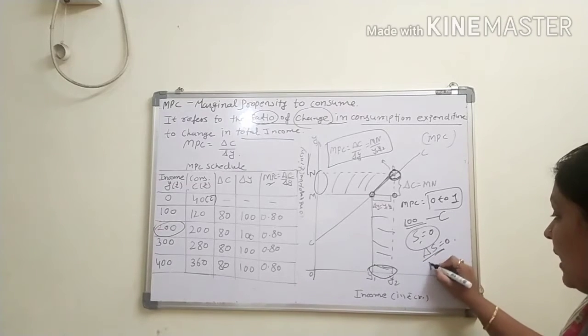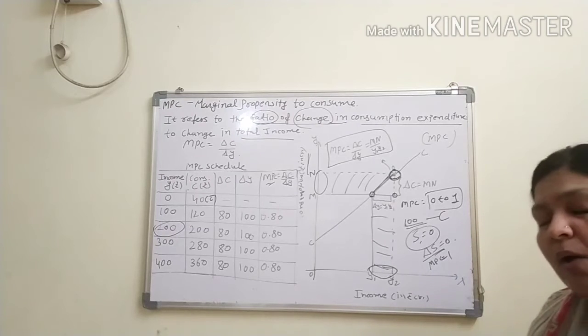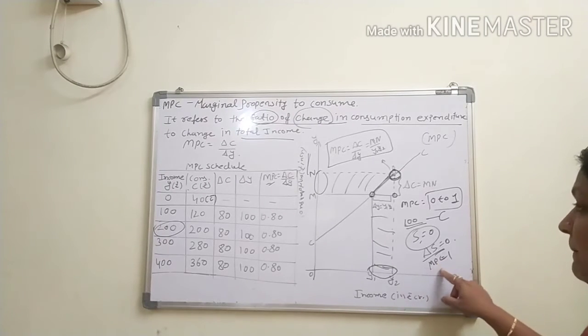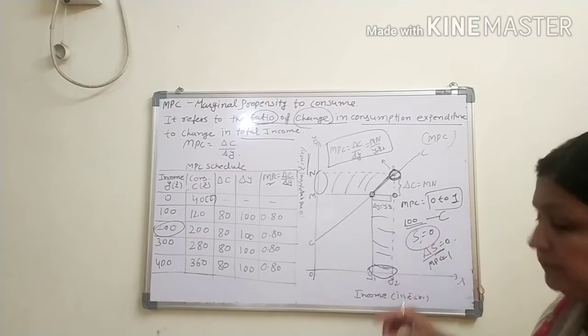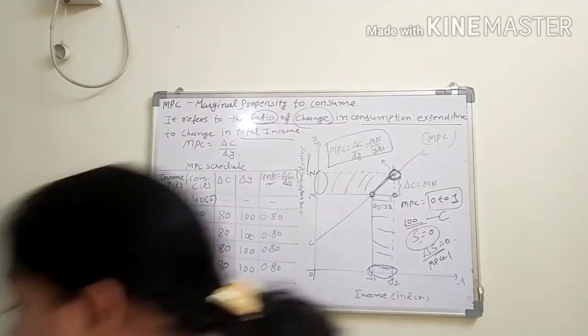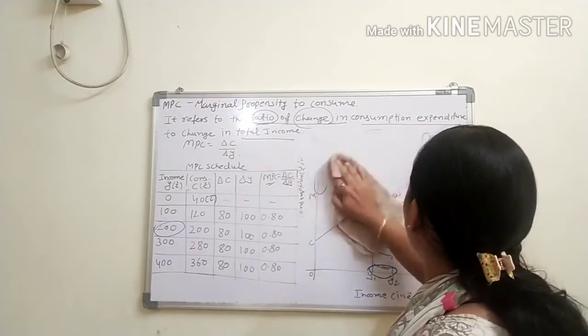At that time your MPC equal to 1. How? Clear? Your MPC equal to 1. First I remove this graph and explain this concept also.